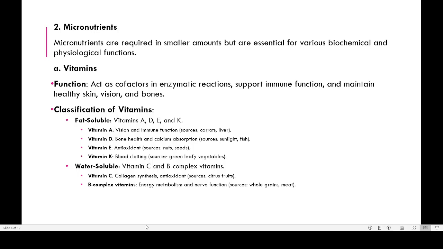Then vitamin E. Vitamin E is an antioxidant. What is an antioxidant? You know that oxygen means O2. If you split that oxygen into two, it is O and O. Each O is a very dangerous chemical. They will attack anything and destroy it, and that is known as oxidation. That oxidation is actually damaging most of our cells and tissues.